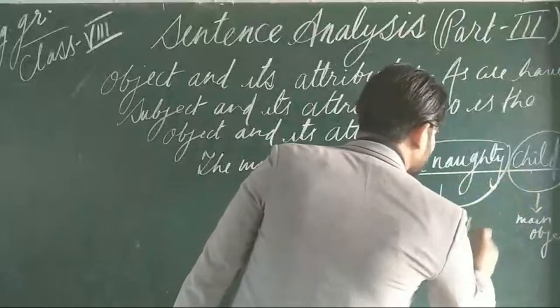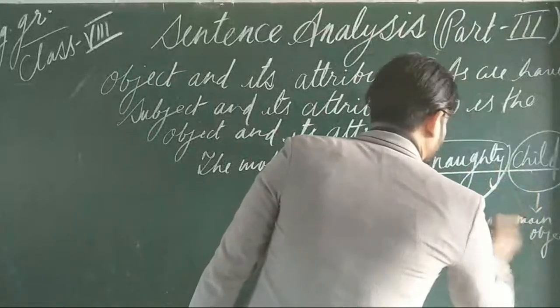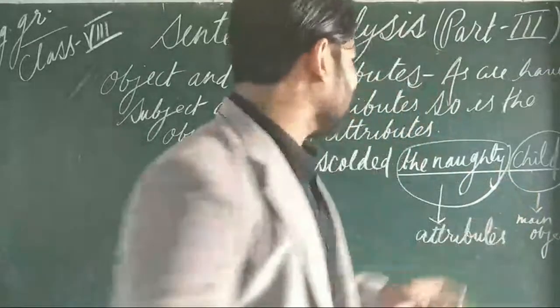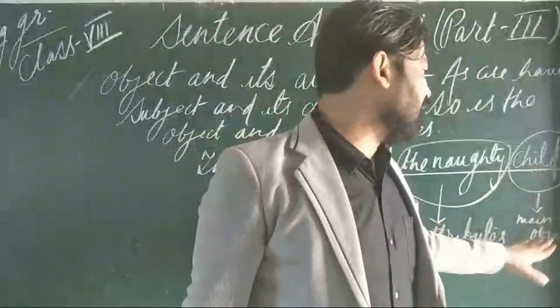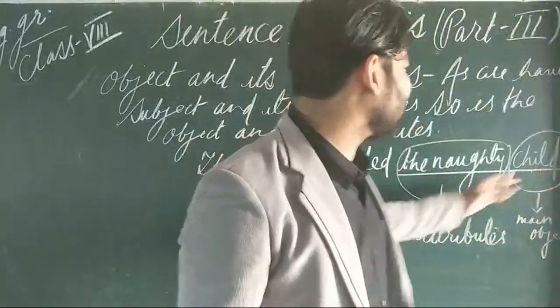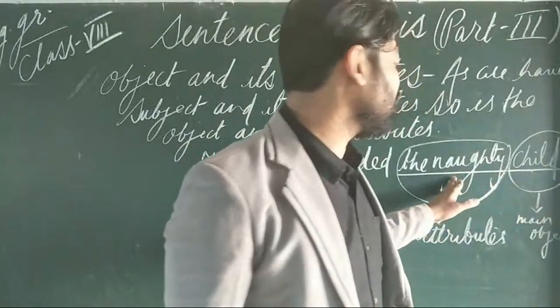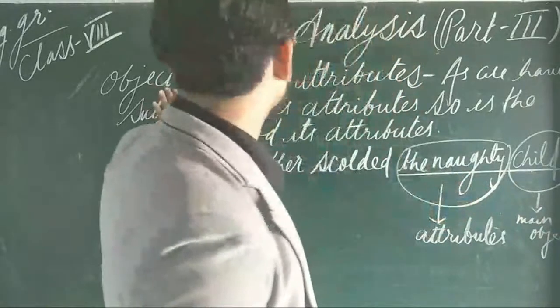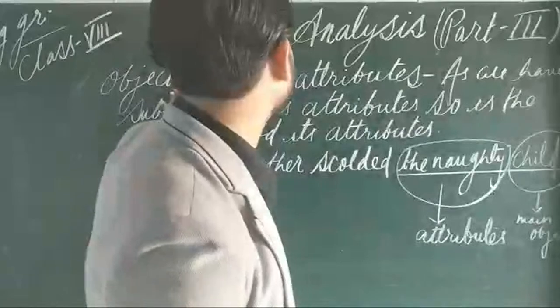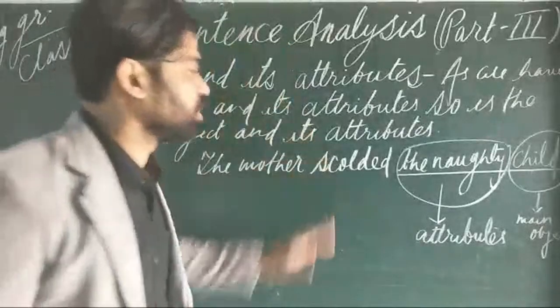So this one you can write here: this is the attribute. So the naughty is the attribute and the child is the object. You can say this is the object and naughty is its attribute. So you are clear about how to identify the sentence, object and its attributes.